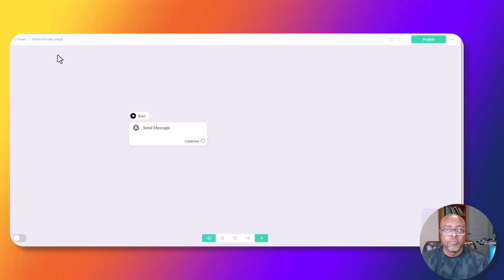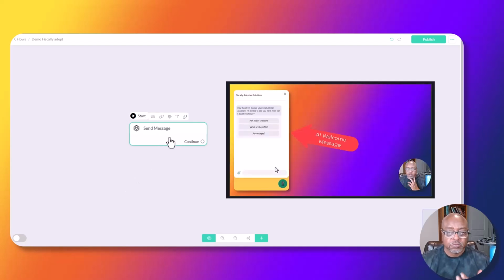All right, family. So, how do we construct this welcome message? In other words, when greeters come to your chatbot, whether it be in Instagram, Messenger, or a website, how are they greeted? That's what we're going to construct here. We have to create what's called the welcome message. I showed you what that welcome message was before, so this is how we put it together.